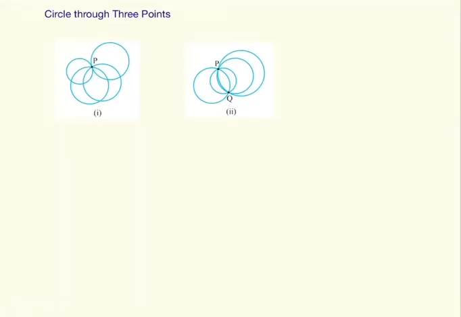Next topic is circle through 3 points. Suppose we have a single point, how many circles can pass through it? We can see in this figure, an infinite number of circles can pass through a single point.